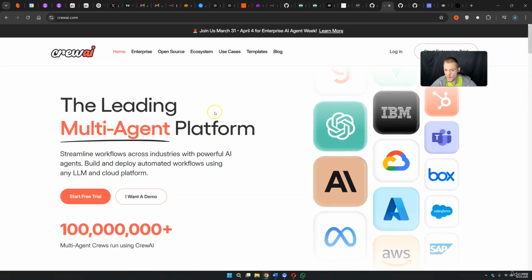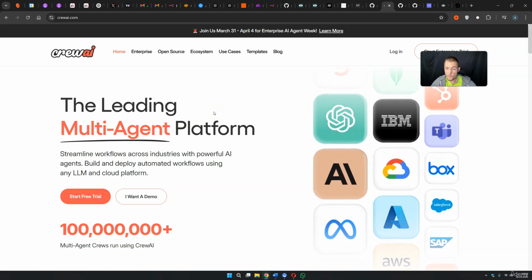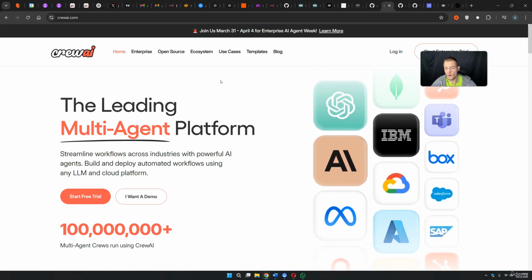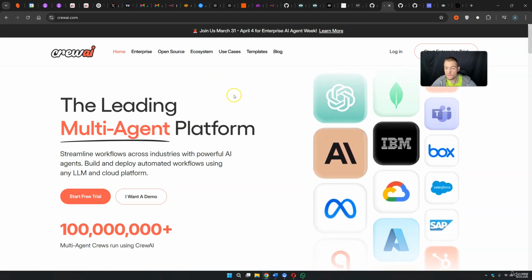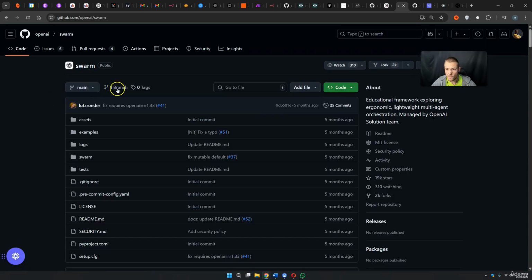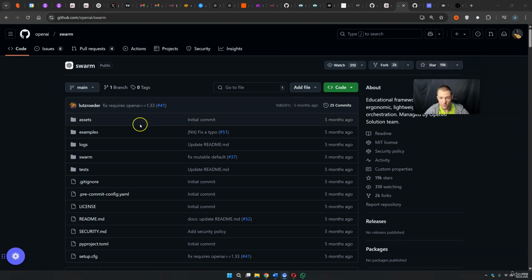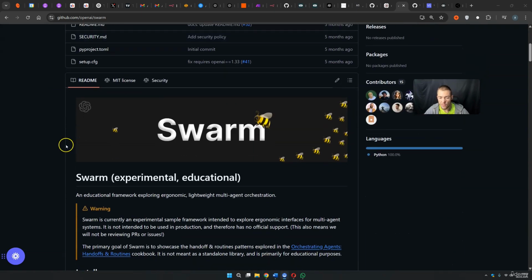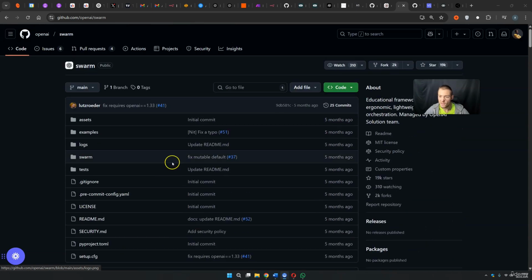Then we have CrewAI. CrewAI was one of the most popular tools a few months back, but I think n8n steals the spotlight right now against CrewAI. Besides that, we have Swarm. Swarm comes from OpenAI directly. It also has some stars on GitHub because it's open source, but I think Swarm lacks a little bit of features. It's not perfect. I just want to bring it up because it comes from OpenAI.